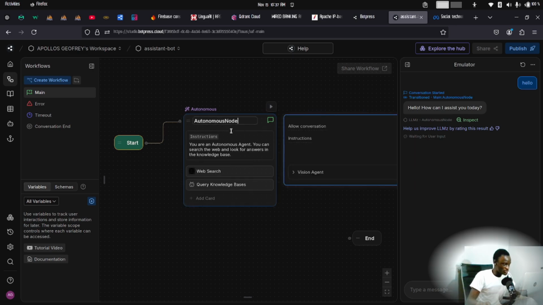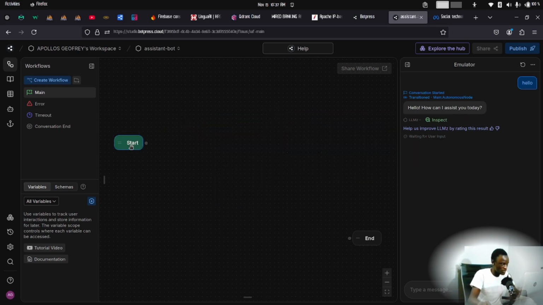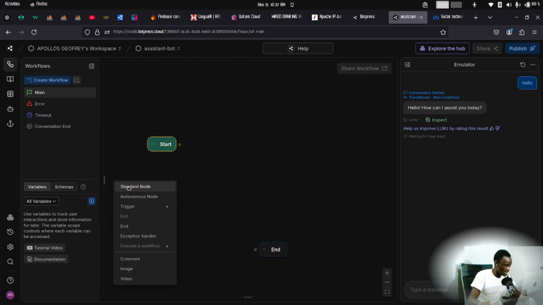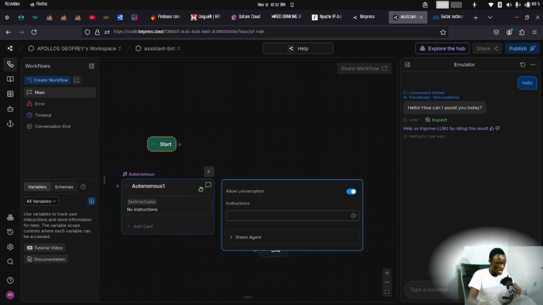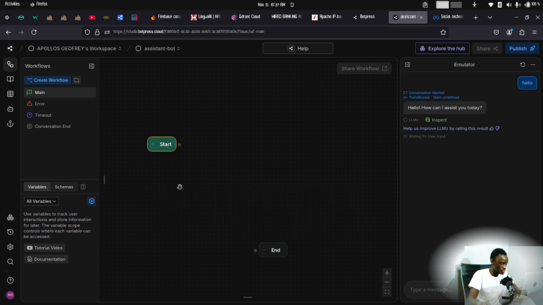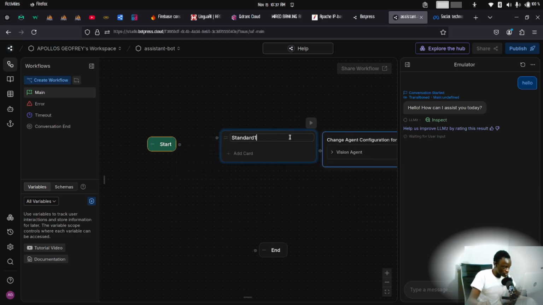I don't want to utilize this autonomous node, so I'm just going to delete that as well. And then what we have here is just the start node and the end node. So now we want to add some more nodes. I just right click, and you see, we can pull back our autonomous node. However, we don't want to use the autonomous node, so I'm just going to delete that and pick a standard node. So this is a standard node.